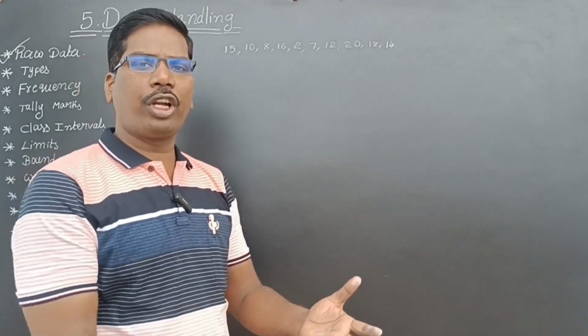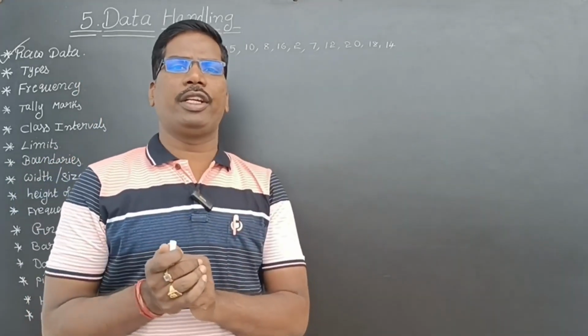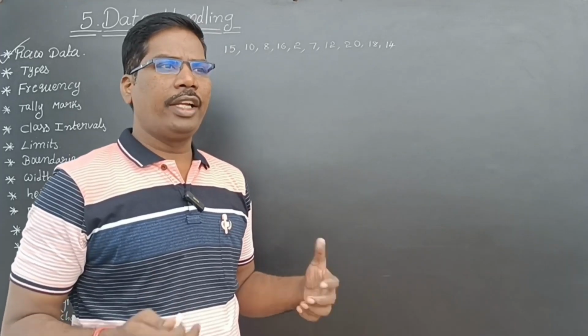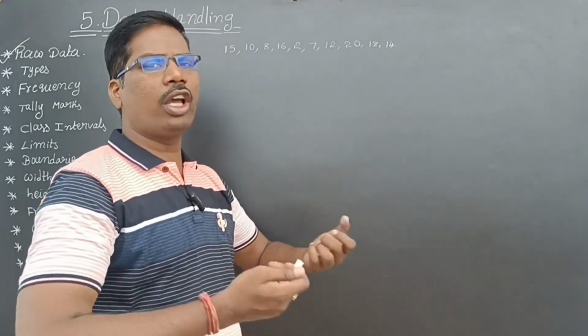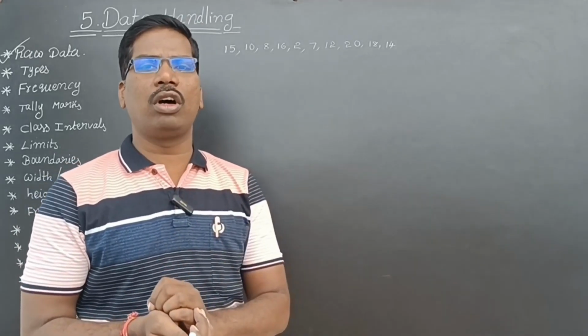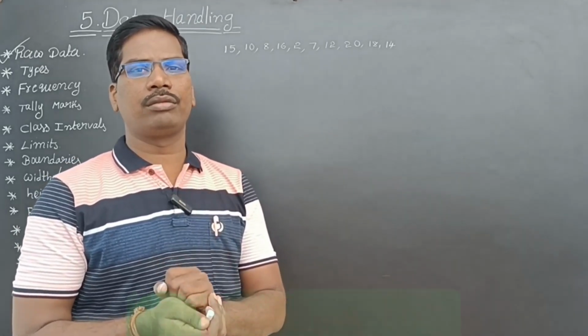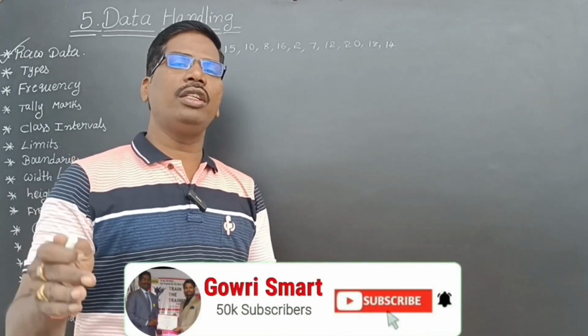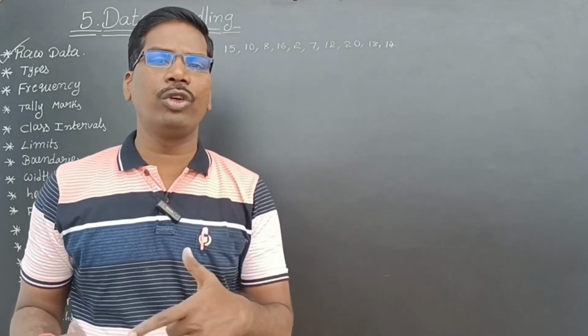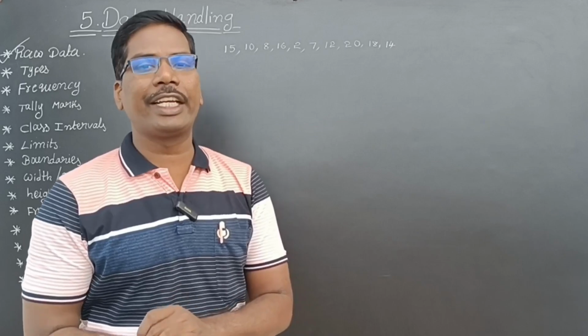If you go and collect directly, that is called primary data. If you go anywhere and you want some information, and you directly ask them, write it down and collect that information, that collection is called primary data. If someone comes to you and collects the same information from you, then that is called secondary data.